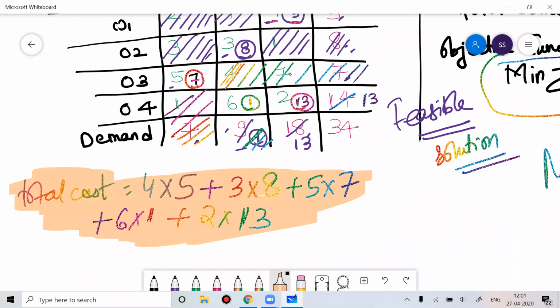Randomly, sir, I have chosen some variables and randomly assigned some values to them, making sure that the total sum of demand is equal to the total sum of supply. That I have done. Then have you derived the optimal solution? You will say, no sir, I have not derived the optimal solution.